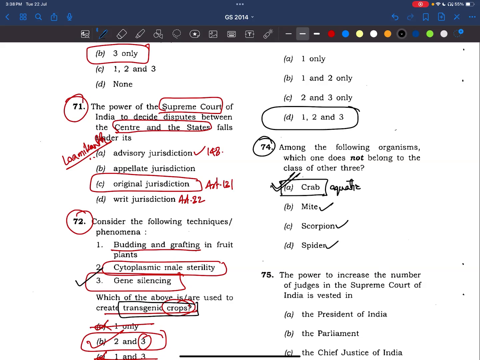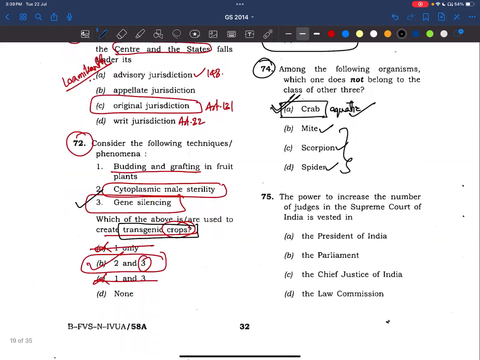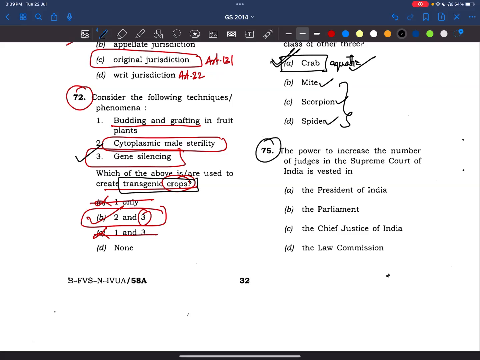So there is some genetic tree as well. These are forms of crustaceans and they belong to some other category. But in general context, if we see, these are aquatic species and these others are generally found in our terrestrial areas, in our homes also we'll be seeing, no. So here crab is the odd one out. Right? Simple question only. Coming to 75th question.